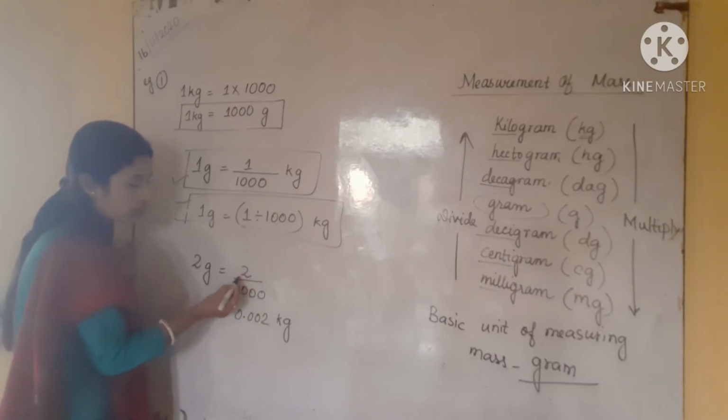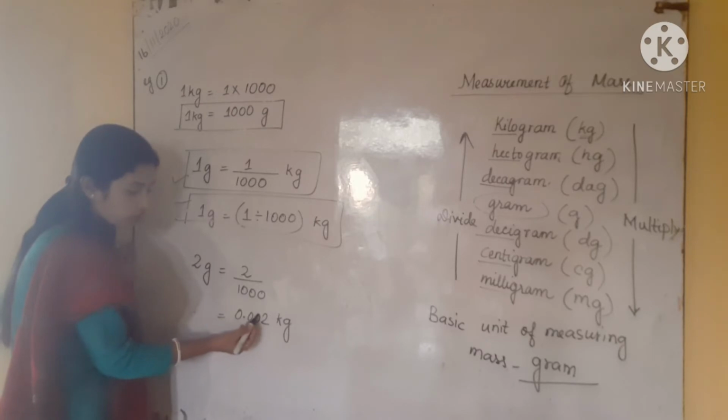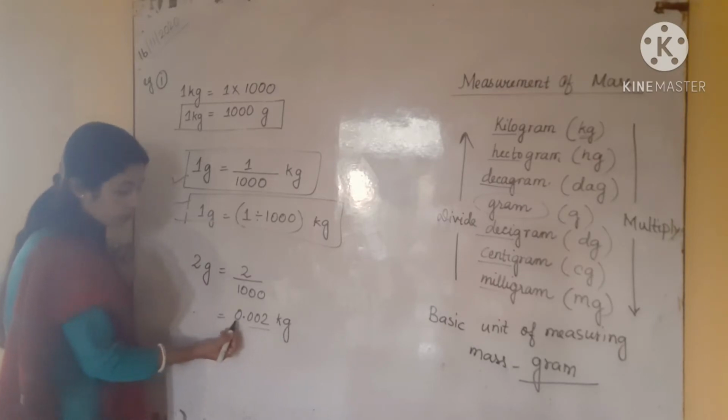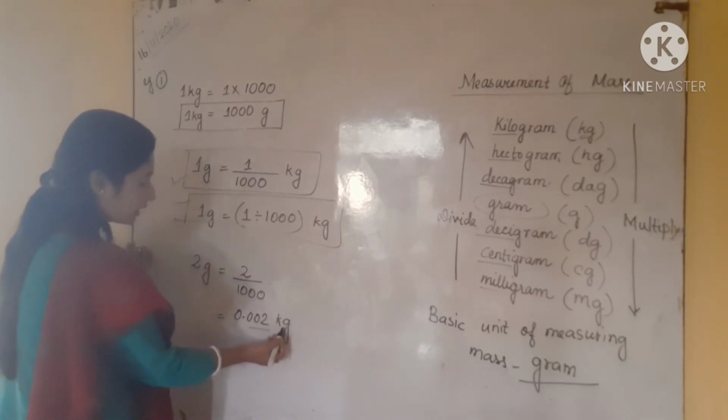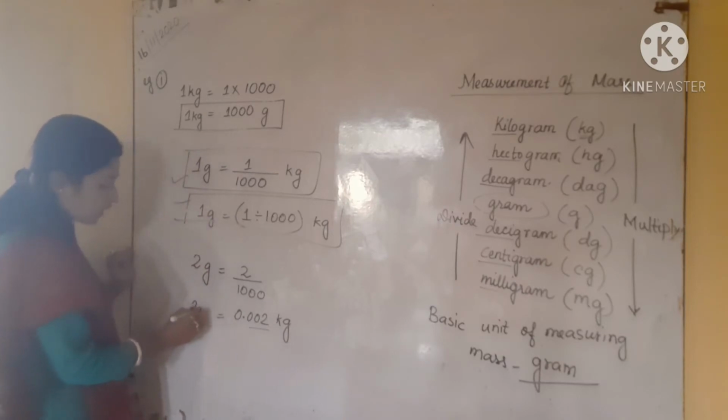But we have only 1 digit, that is 2. So for completing the total of 3 digits, you have to put 2 zeros before 2. So here it is 0.002 kg, okay. So this is 2 gram.